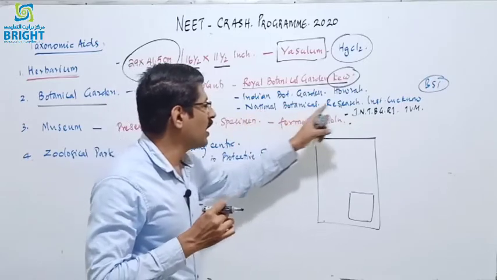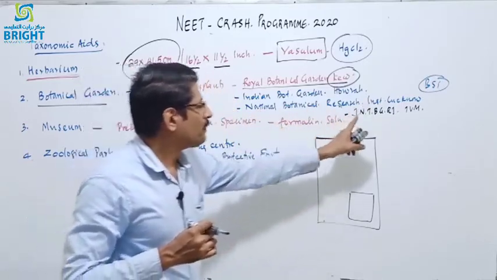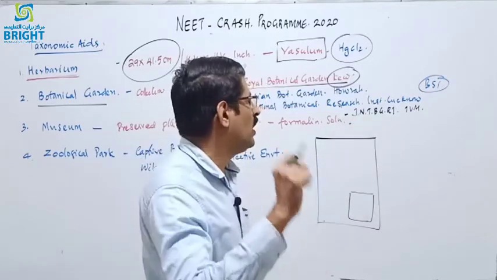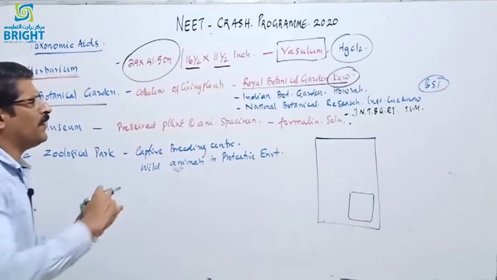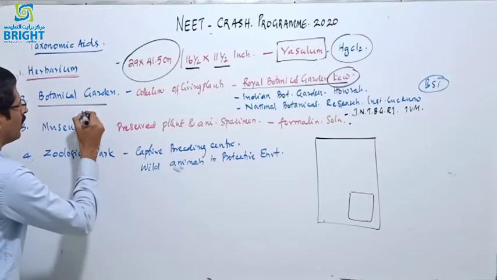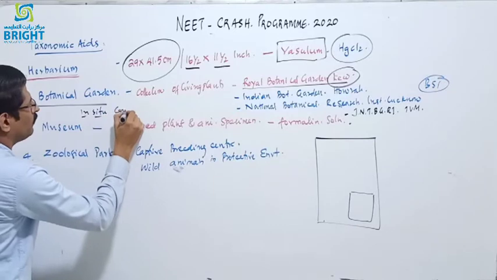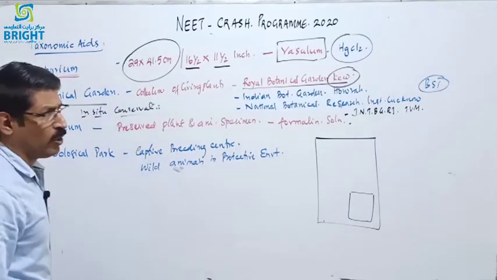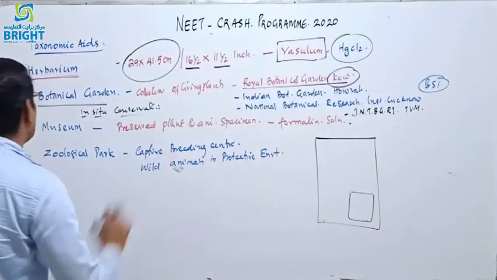And the National Botanical Garden is located at Calcutta and Lucknow, and the Jawaharlal Nehru Tropical Botanical Garden and Research Institute, and the Malabar Botanical Garden at Calicut. There are different botanical gardens, and a botanical garden is an example for in situ conservation also. We will study this in the chapter Biodiversity and Conservation. Botanical garden is an example for in situ conservation.